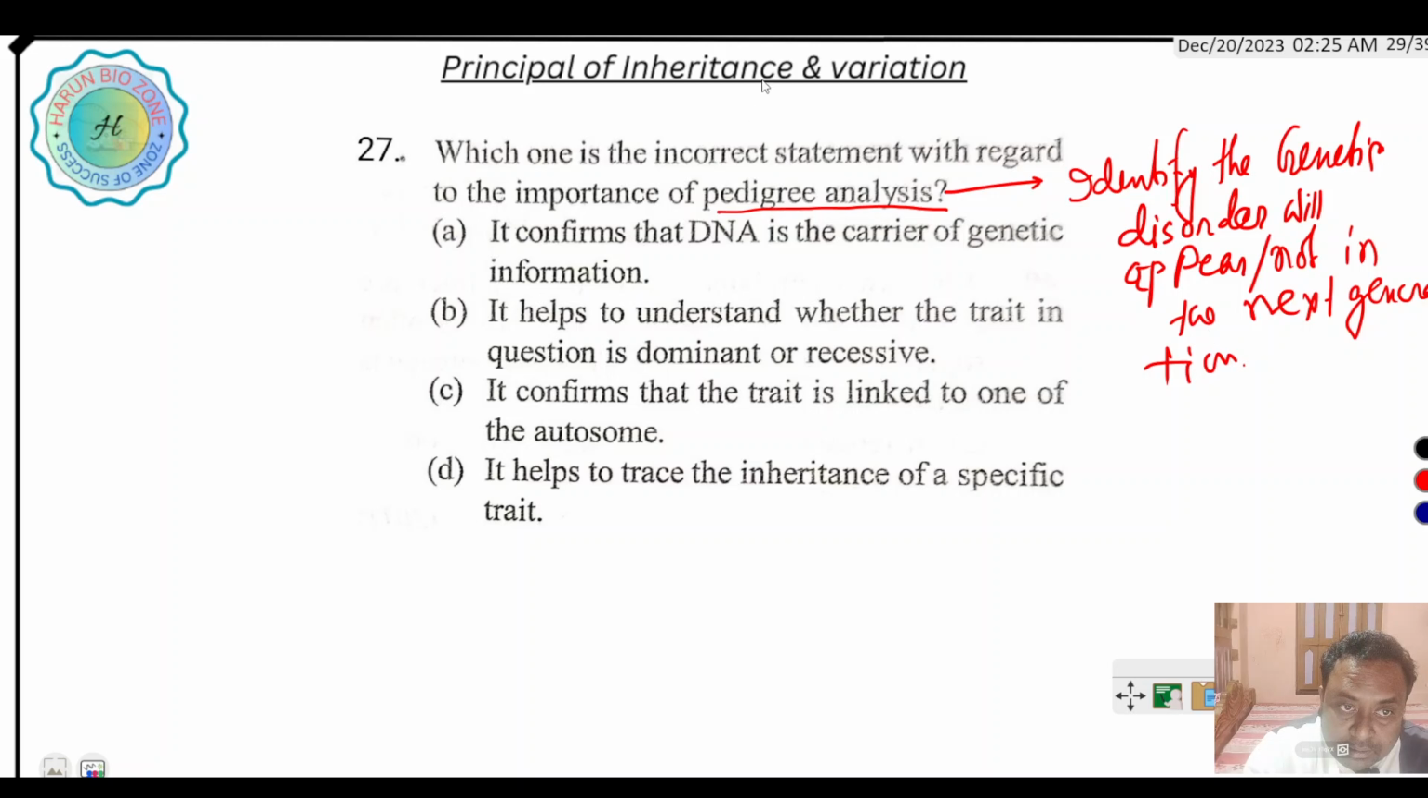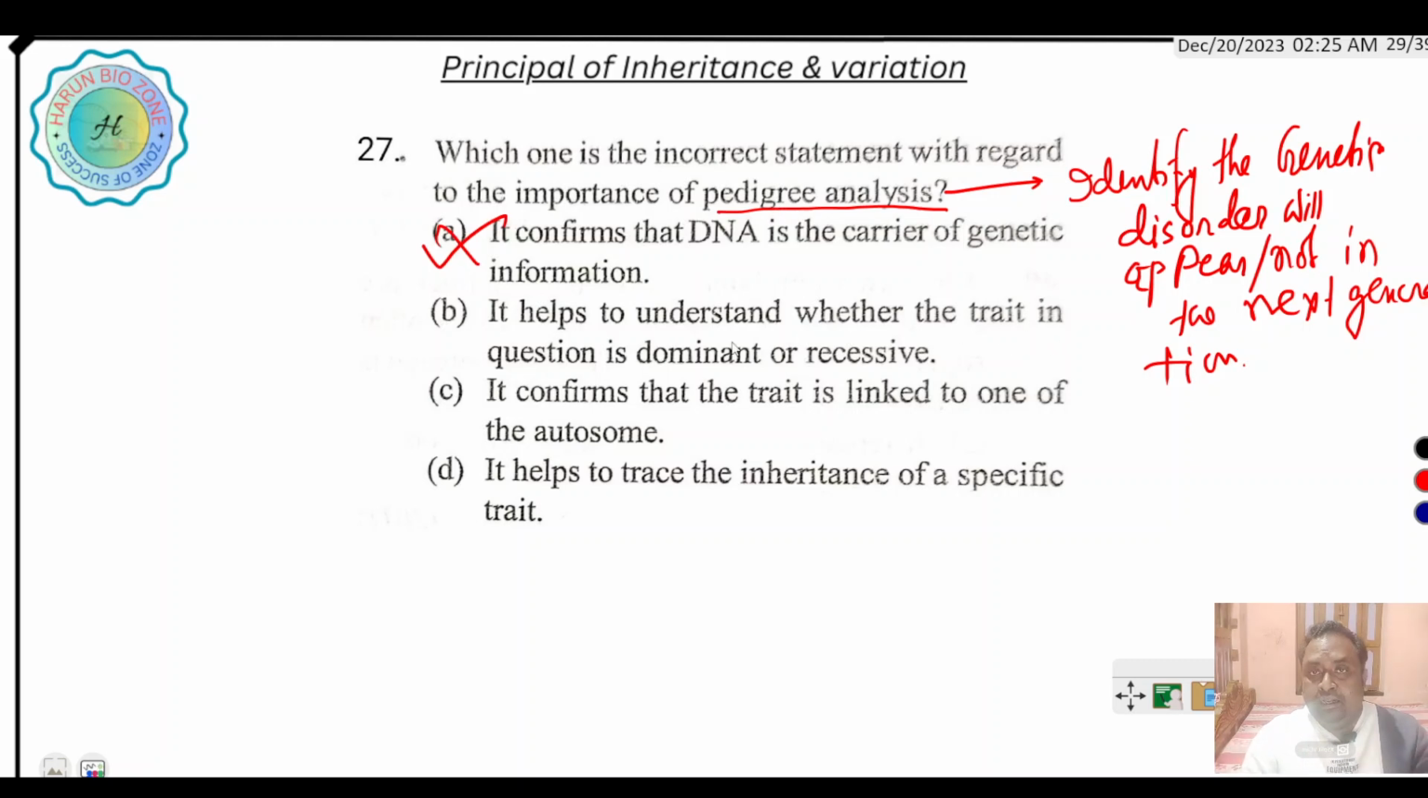It confirms DNA is the genetic material. It confirms that DNA is the carrier of genetic information. It is right, but pedigree analysis does not confirm it. So this is wrong.